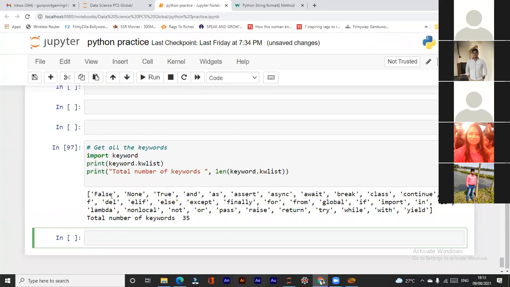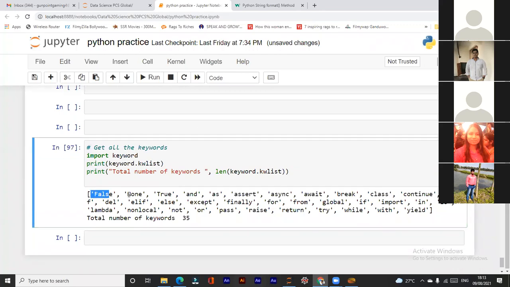So these are the keywords in Python: False, None, True, and, as, assert, async, await, break, class, continue. Okay. And mostly we see these keywords like while, then import, if, in, is. These are mostly used. And then del, else, if, else. So these are all keywords and we cannot use them as variables. Okay, these are fixed, these are reserved words.